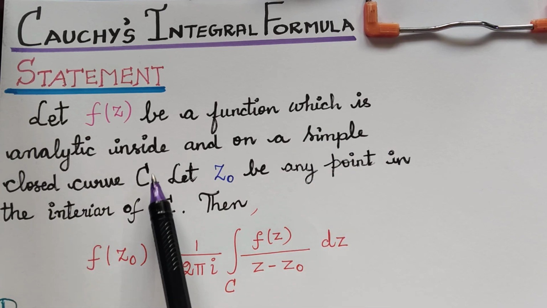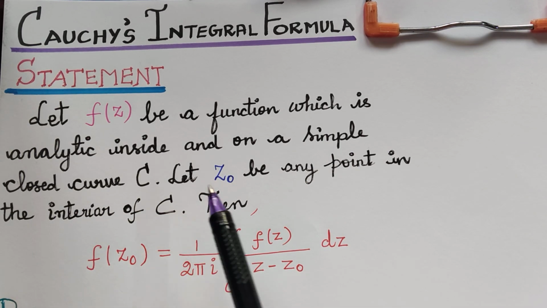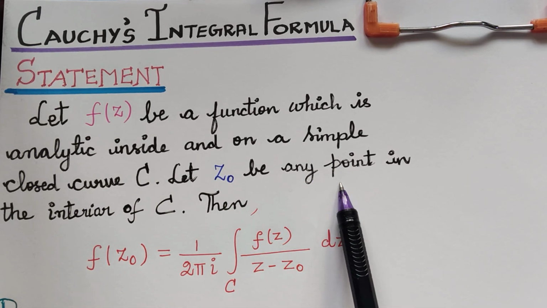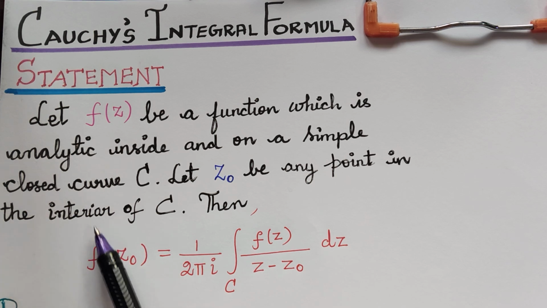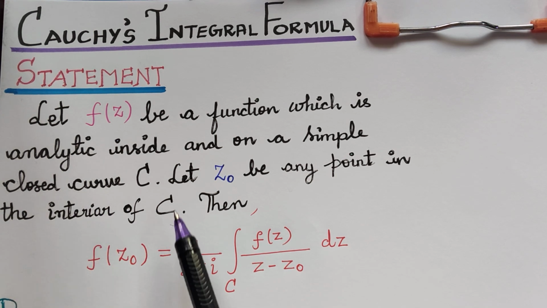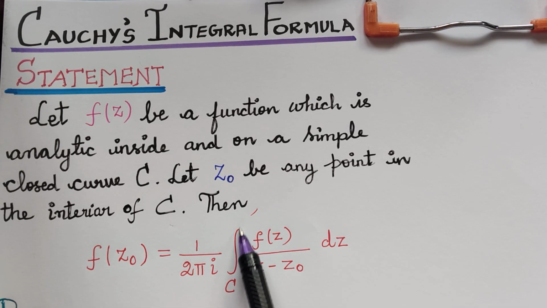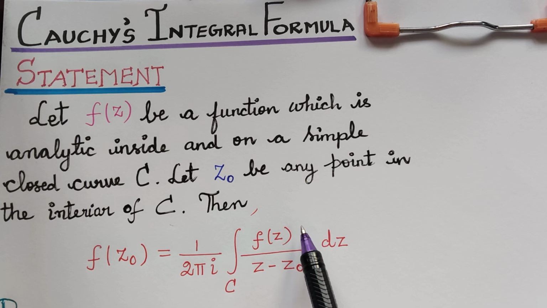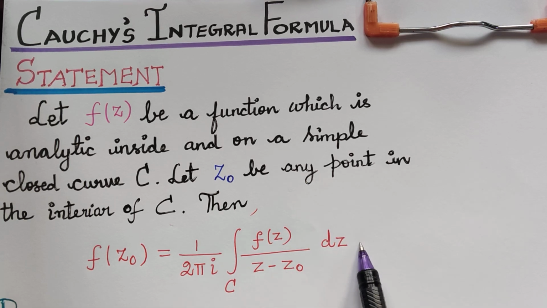simple closed curve C. Let z naught be any point in the interior of the closed curve C. Then f of z naught will be equal to 1 by 2 pi i integral over C f of z divided by z minus z naught dz. So now we have to prove this integral formula.